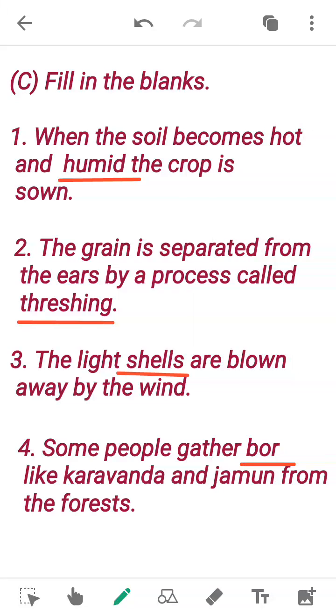The next one is, fill in the blanks. When the soil becomes hot and dash, the crop is sown. So when the soil becomes hot and humid, the crop is sown. The next one is, the grain is separated from the ears by a process called threshing.